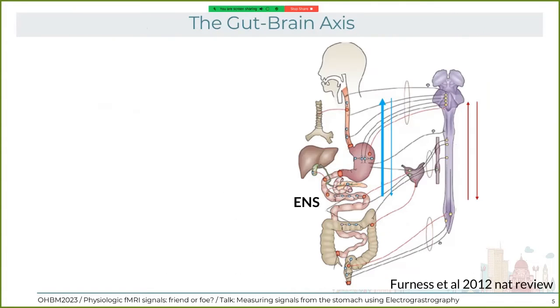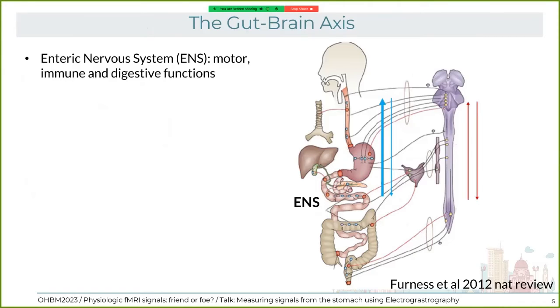So now, going back to the gut, its main vital function is to help us digest and absorb the food. And it does so in great coordination with the enteric nervous system, which is in charge of the immune and digestive functions. These are neurons inside the smooth muscle, but we also have rhythmic cells called interstitial cells that endow the gut with electric rhythmicity in a similar way as the heart.